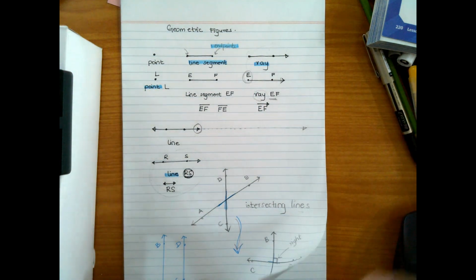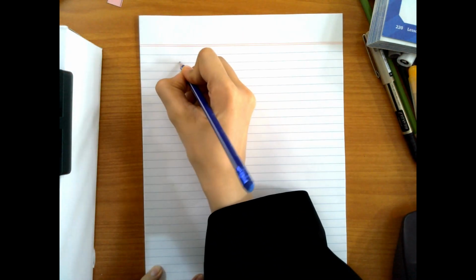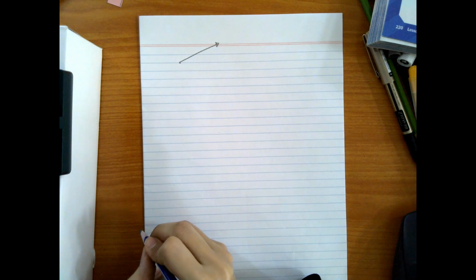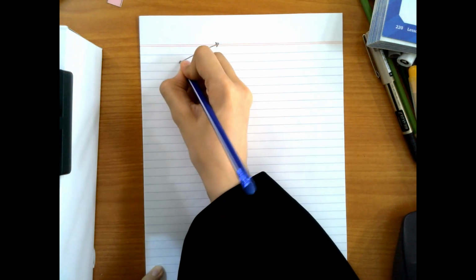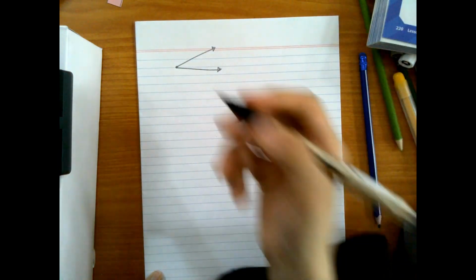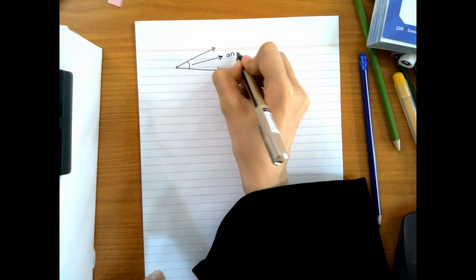Okay, let's talk more about rays. When I have one ray that is connected with another ray, this will form an angle.